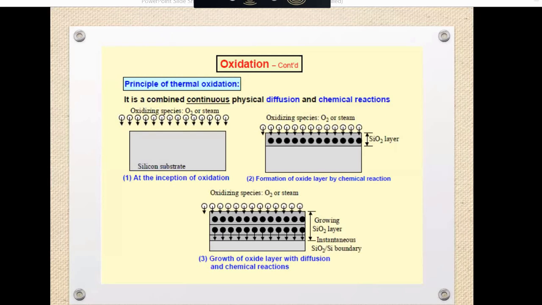So the silicon substrate is first exposed to oxidizing species such as oxygen in dry air or wet steam in a hot furnace, as explained in the figure. This is the first phase, in which the oxygen molecules and oxidizing species diffuse into the surface of the fresh silicon. Then what happened? Then the SiO2 layer will form, that is the dark gray area. You can see it in the second figure.